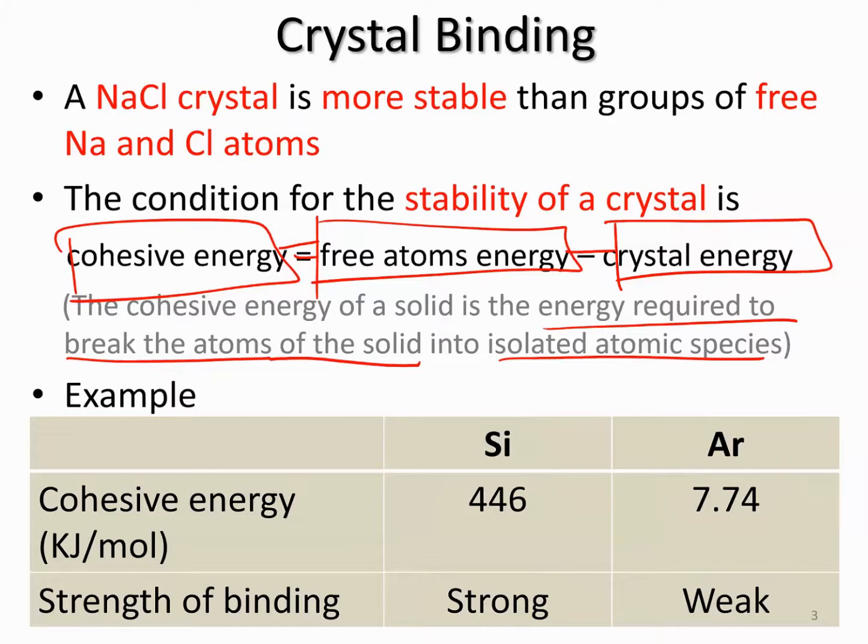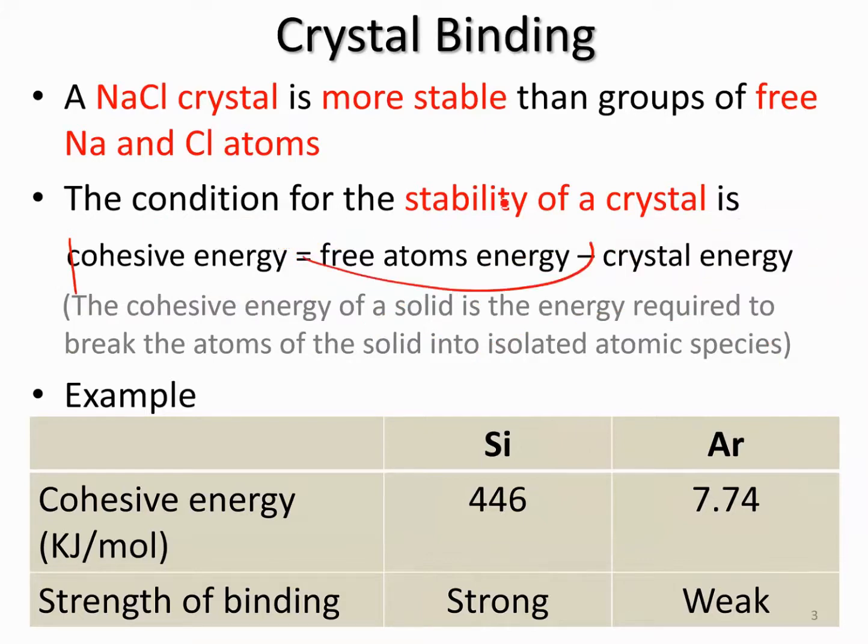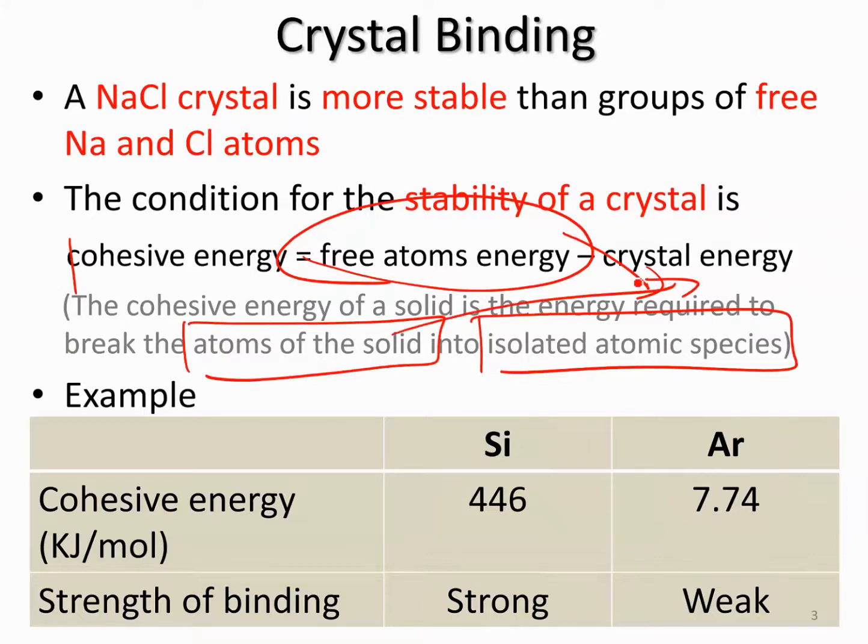Now, as I told you just now, if I ask you to calculate it, the equation is very simple: the free atom energy, the isolated atomic species, minus the solid, the crystal. The free atom energy refers to the energy of the isolated atomic species, and the atoms of the solid refers to the crystal energy. So when it's free minus before it's free, you will know how much energy is required.